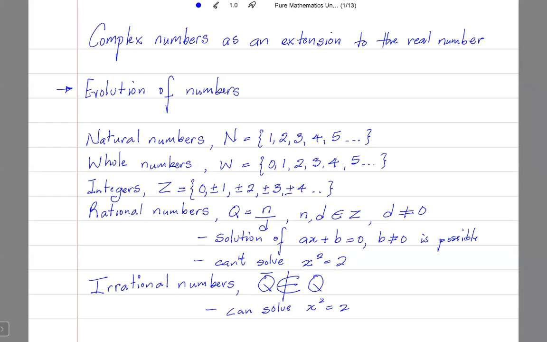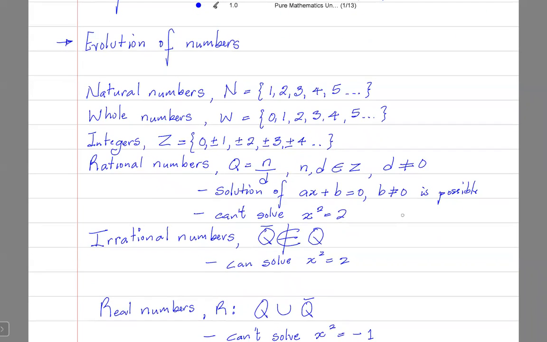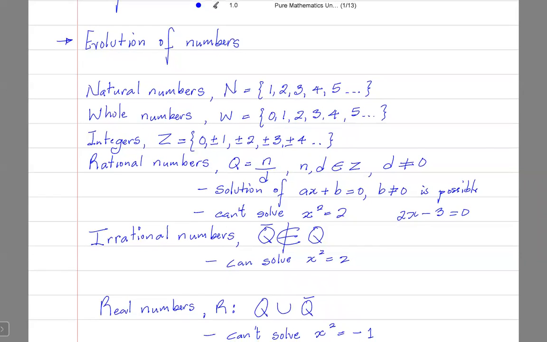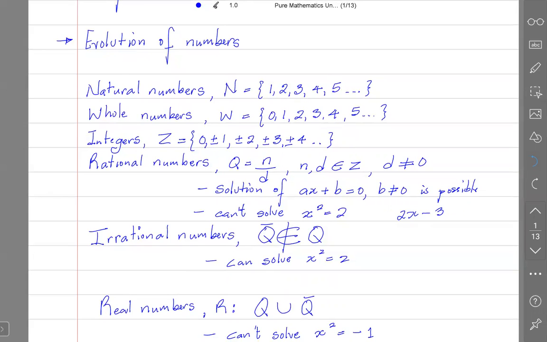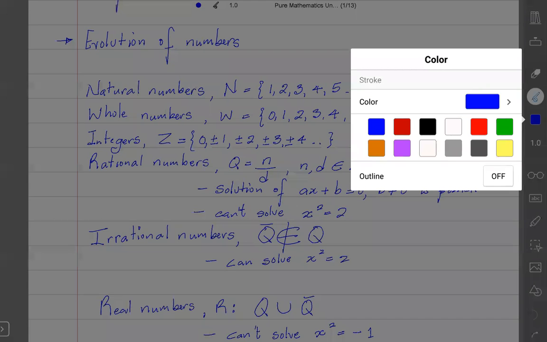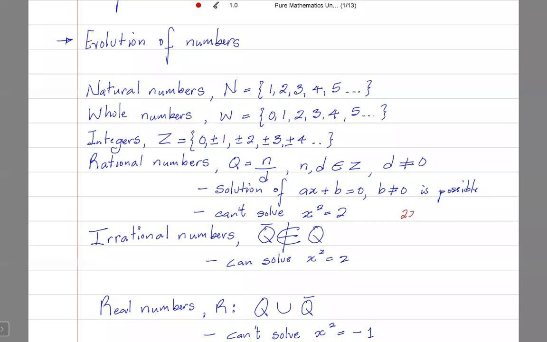For example, if I have 2x minus 3 is equal to 0, then x would be equal to 3 over 2.